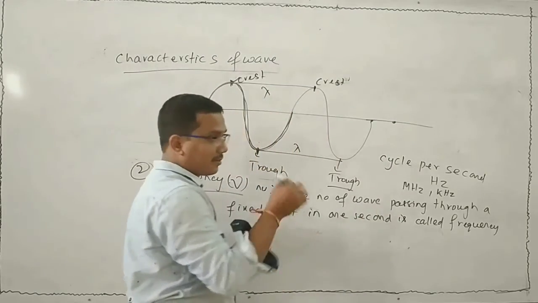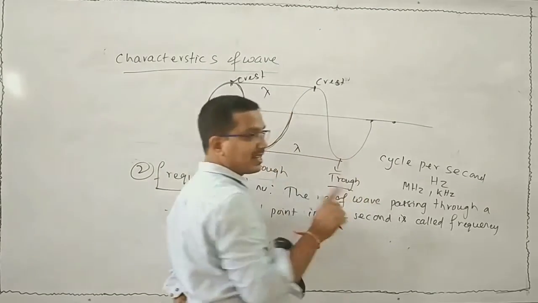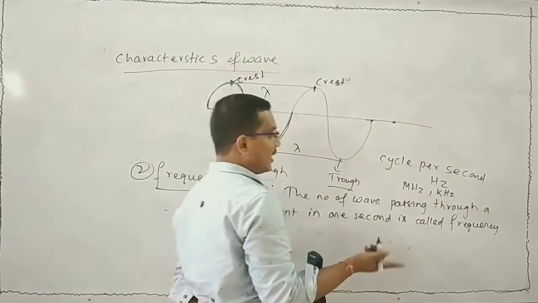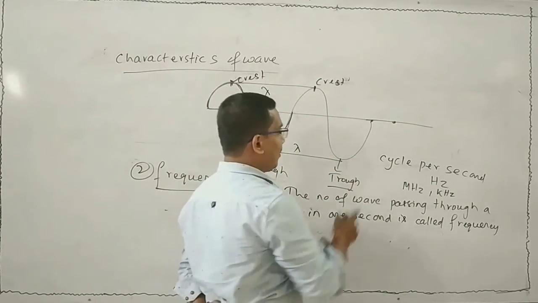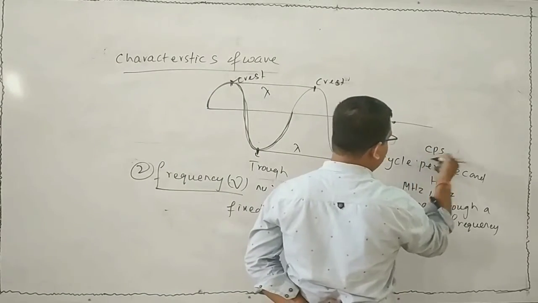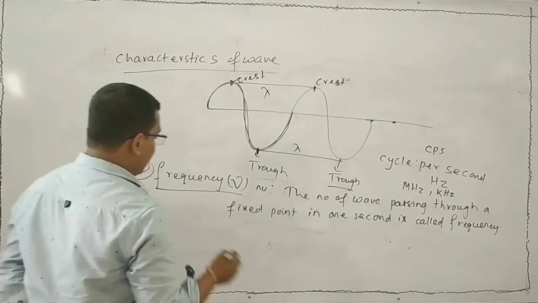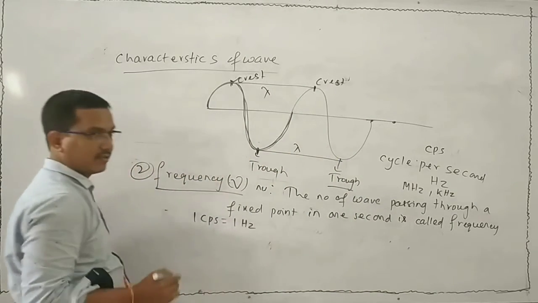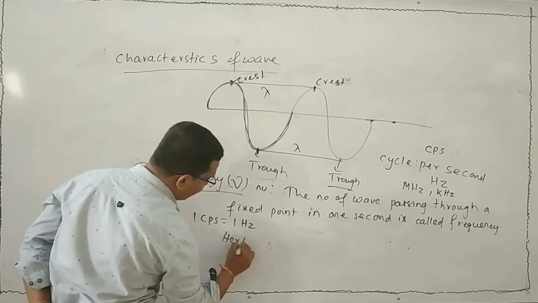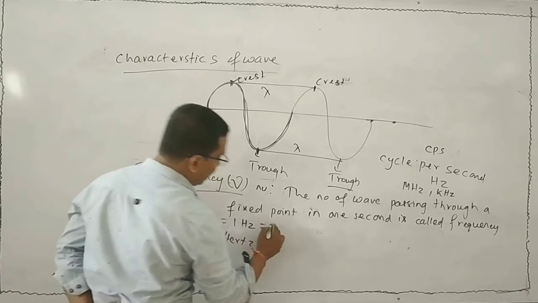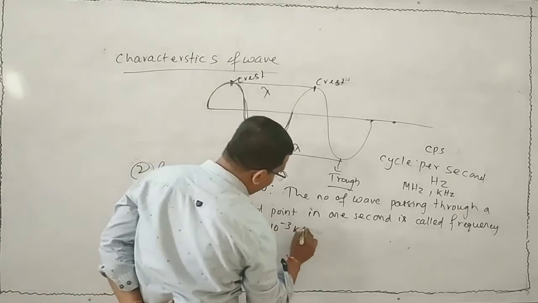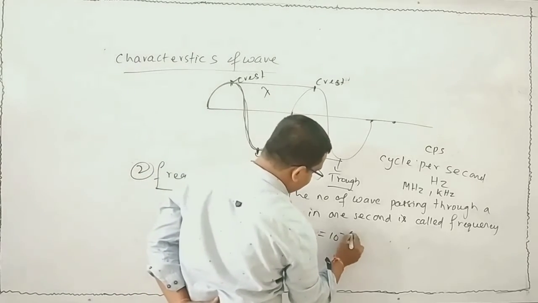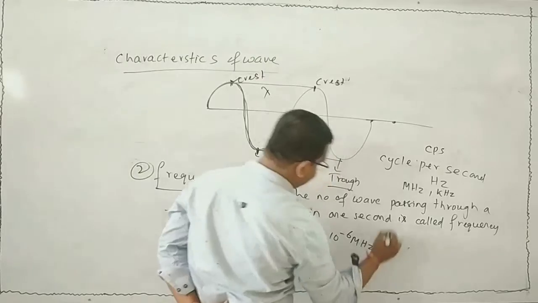Suppose 5 waves pass, that means 5 cycles. 1 cycle means 1 wave passing through this point. Then we can write 5 hertz or 5 CPS, cycles per second. 1 CPS is equal to 1 hertz, or you can say 10³ hertz is a kilohertz, or you can also write 10⁶ hertz as a megahertz.